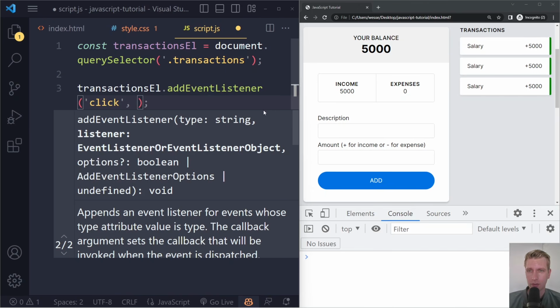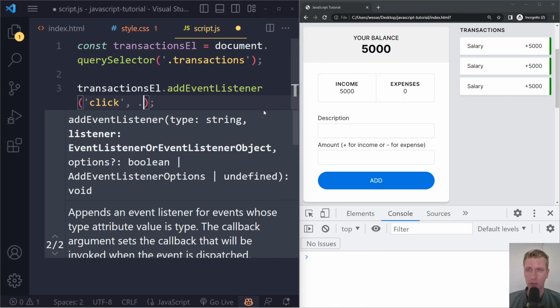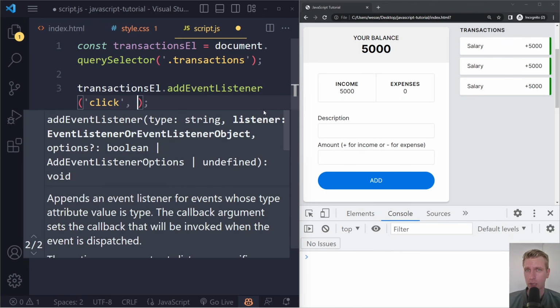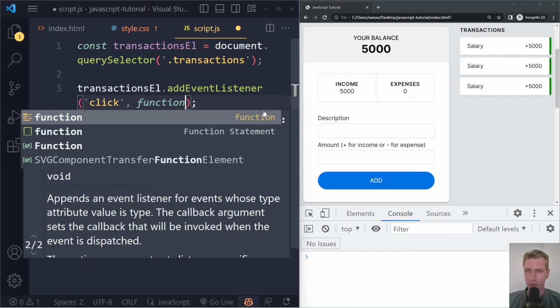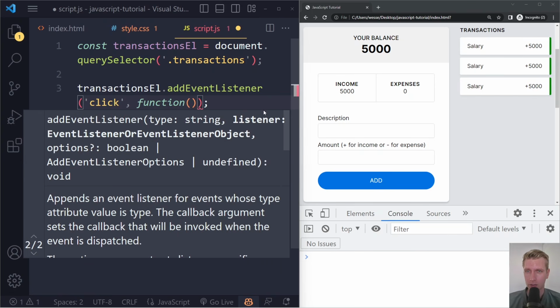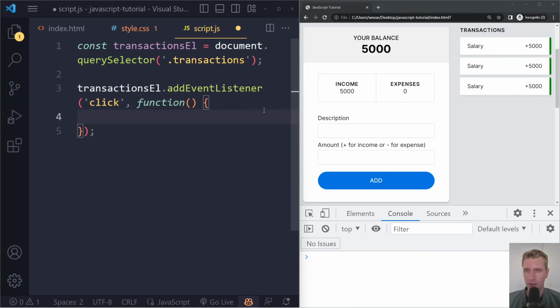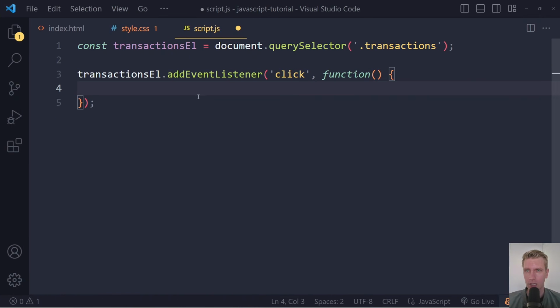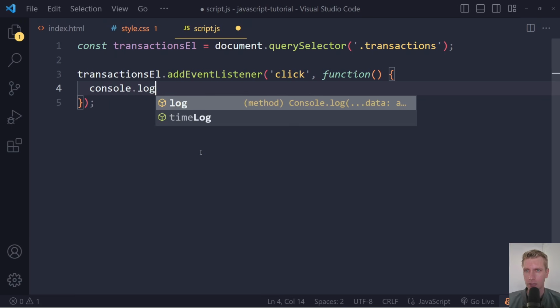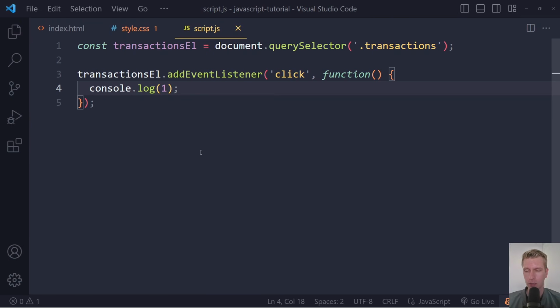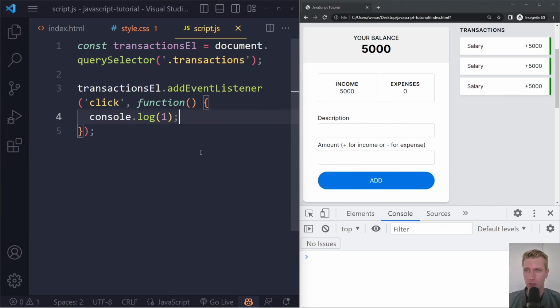And when that event occurs, we want to run some statements. And we don't just loosely specify statements here. We group the statements together in a function. So we're going to run a particular function. I will use the traditional syntax here. So it's just going to be the function keyword, parentheses, and then we have these curly braces. So this is what it looks like now. And let's just try logging something as the first statement just to see if it's working. So I'm going to log the number 1 here.